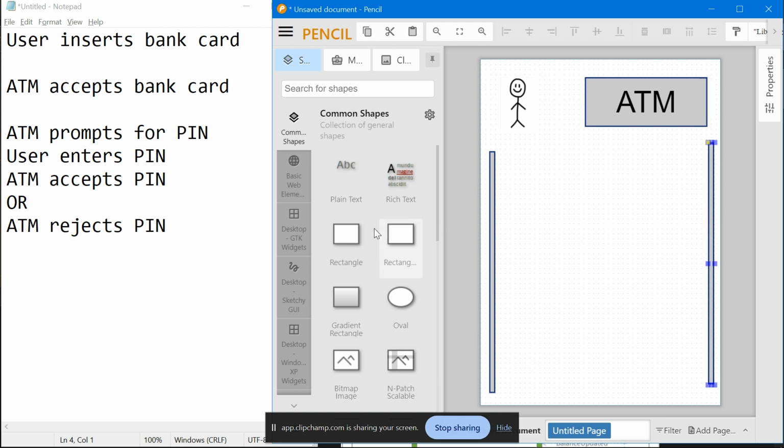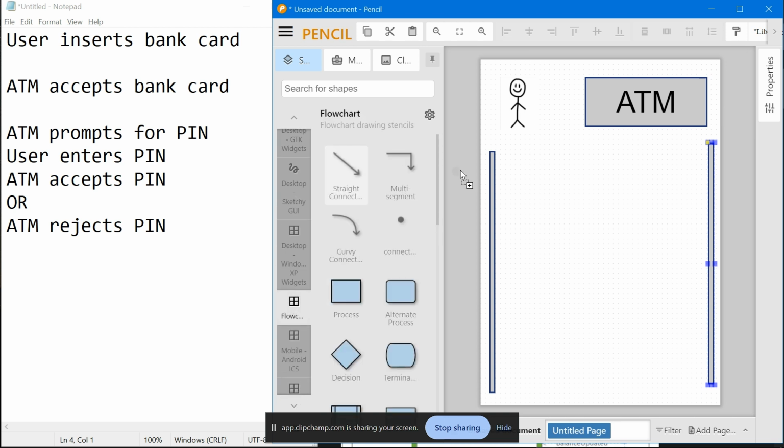So I'm going to copy these and go back to common shapes. I just want to go back to the flow chart and do a straight connect line. I know there's a way to make this a dotted line, but I'm not 100% sure on that.